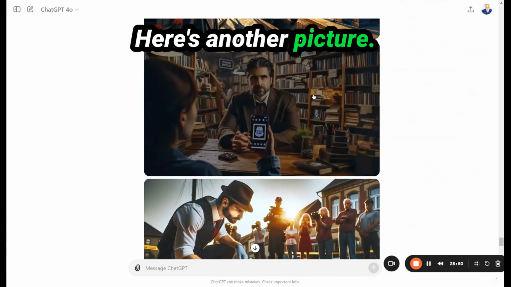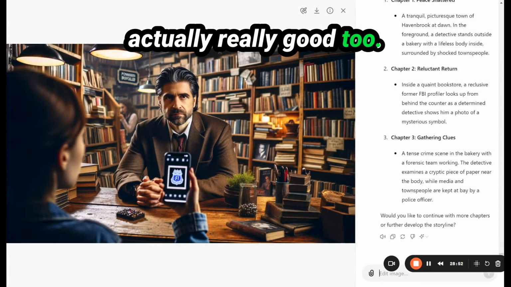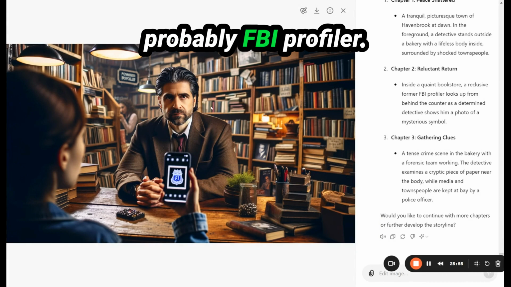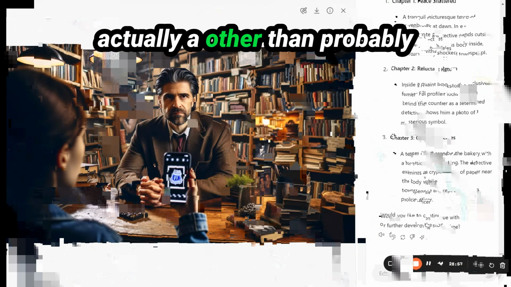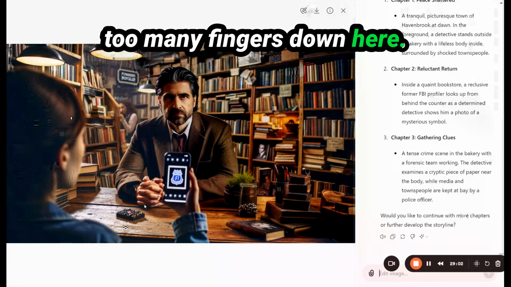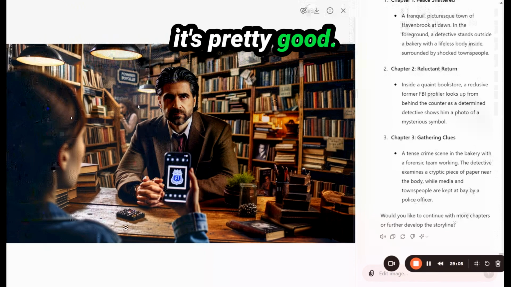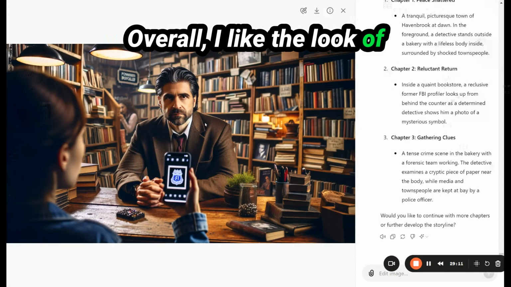Here's another picture. I think this one is actually really good too. Here's our former, probably FBI profiler in the bookstore. And other than probably too many fingers down here, I think it's pretty good. Overall, I like the look of this character.